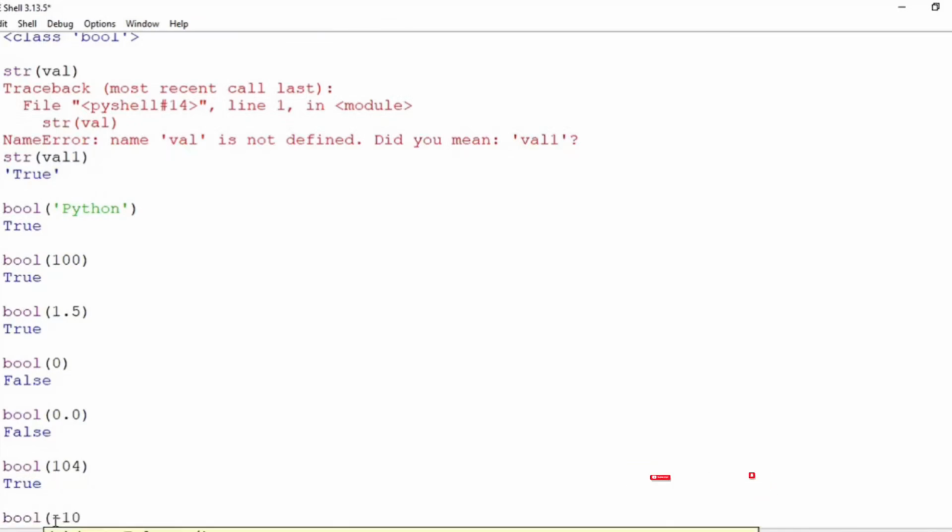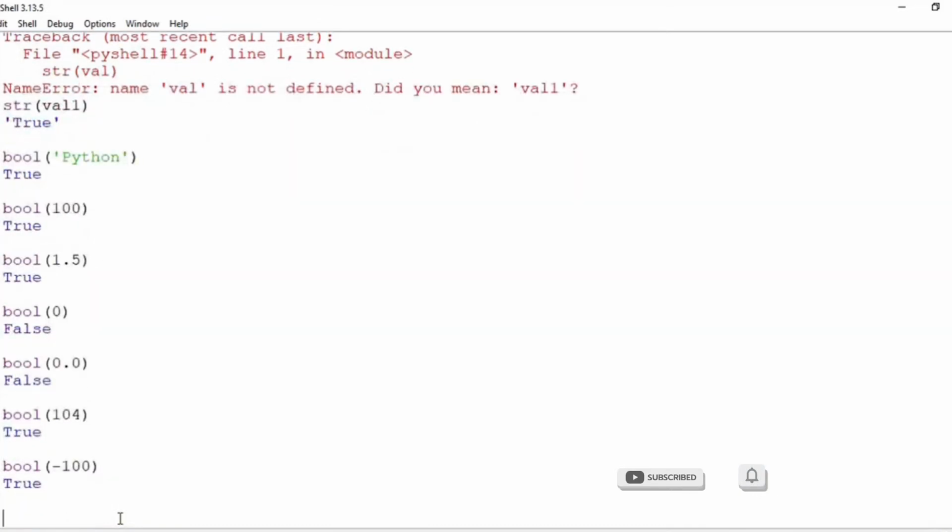What about negative integers? Let's say minus 100. If I check the bool of minus 100, if I try to convert a minus 100 into a boolean, what will I get? Think again, pause the video, think. Will it be a true or a false? It will be a true, not a false. Remember, negative integers, if you convert them into boolean, they also will give you true, not a false.